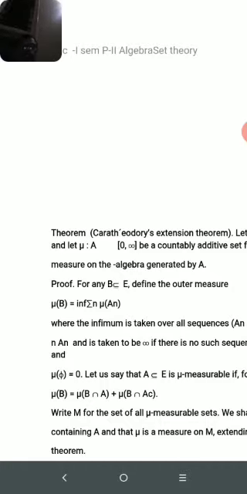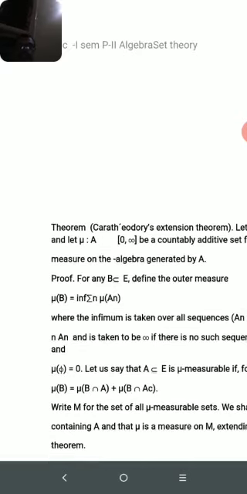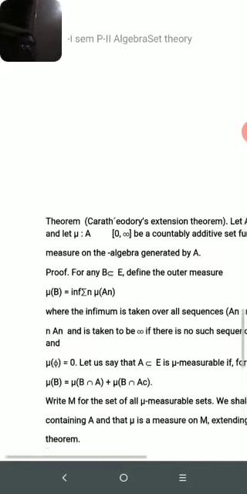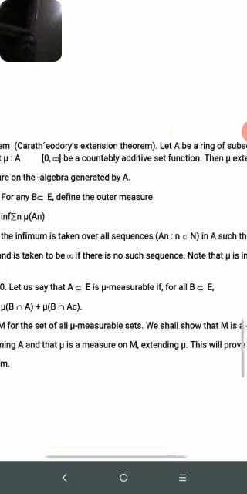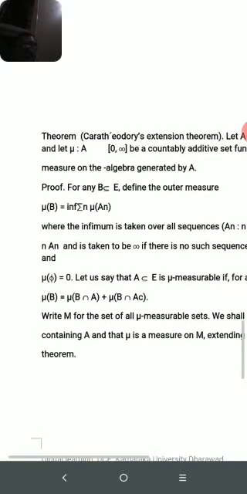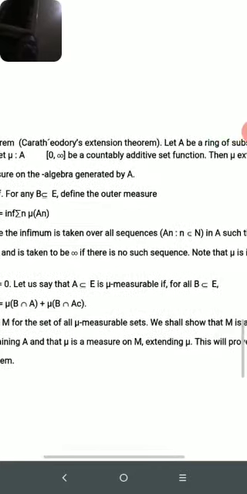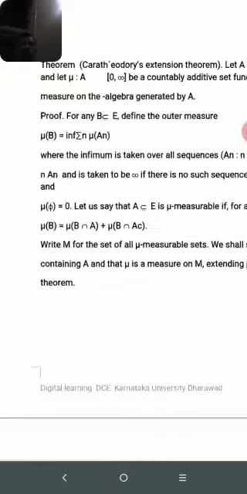Let us say that a subset a of E is mu measurable if for all b a subset of E, mu of b is equal to mu of b intersection a plus mu of b intersection a complement. Write M for the set of all mu measurable sets. We shall show that M is an algebra containing a and that mu is a measure on M extending mu. This will prove the theorem.